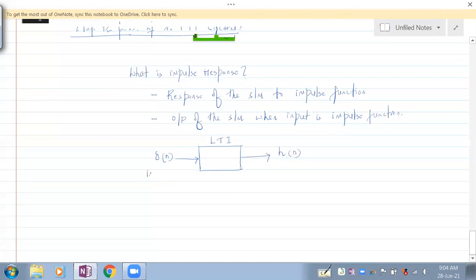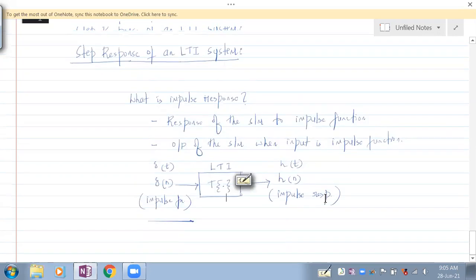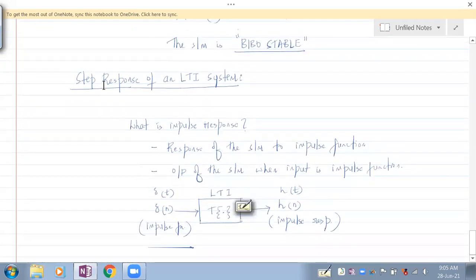If the input is the impulse function, the output is the impulse response. It need not be true only for discrete time; it is even true for continuous time. So in that sense, what is step response?